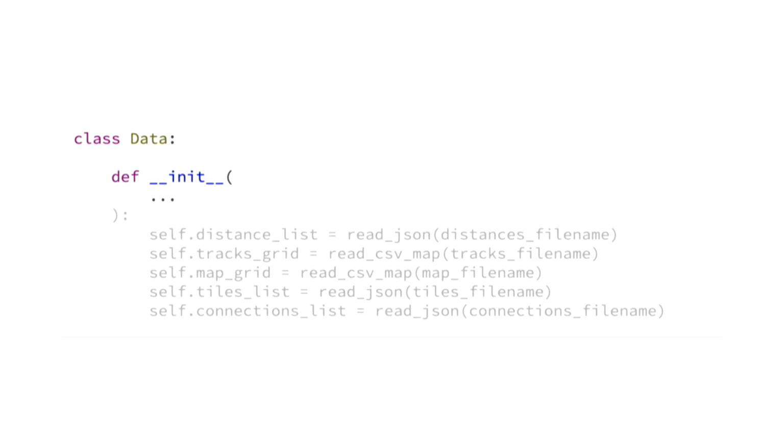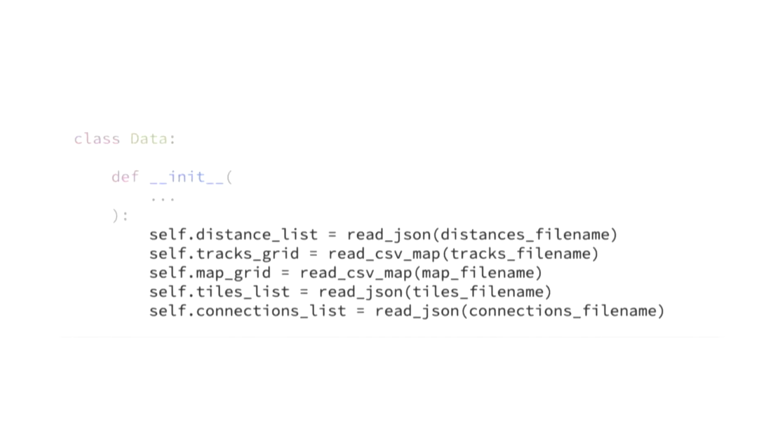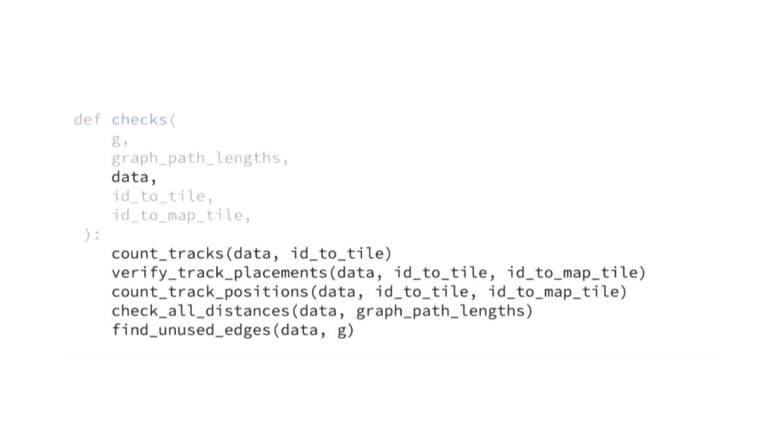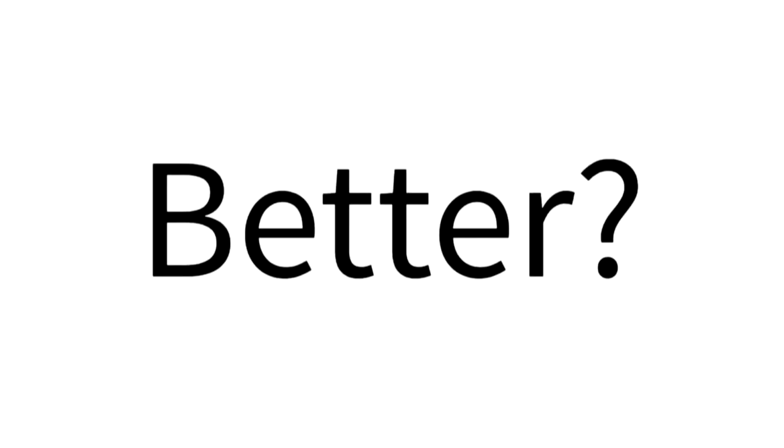And while this was better than just having everything as global variables, it was so messy. Instead, a better idea was to compartmentalize everything by putting these functions as part of a class. For example, by introducing a data holding class that lets me section off creating, storing, and loading the data elsewhere. So where I was previously passing around all of these arguments, now when I call my function, I only need to pass around this data object, making my code much simpler. What do you think? Is this better?